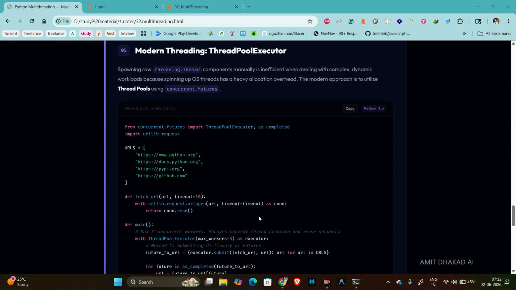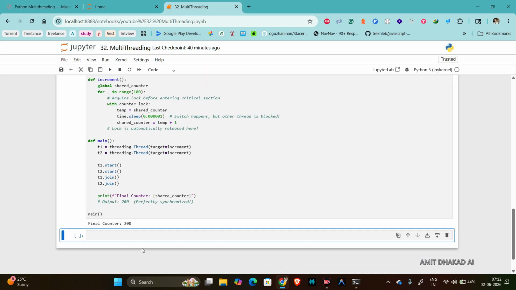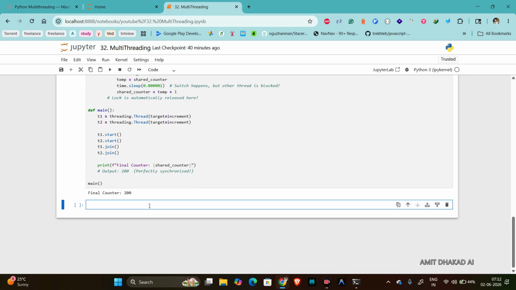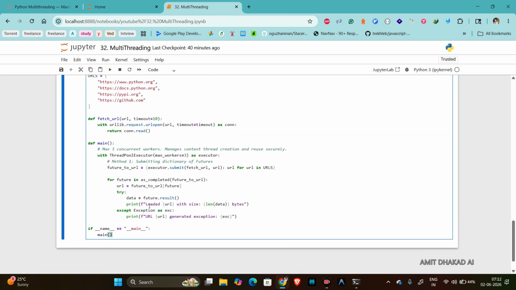So we have something called the thread pool executor. I will copy this. A thread pool is like a team of workers with a permanent job.